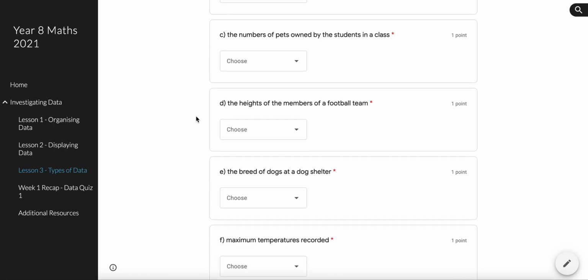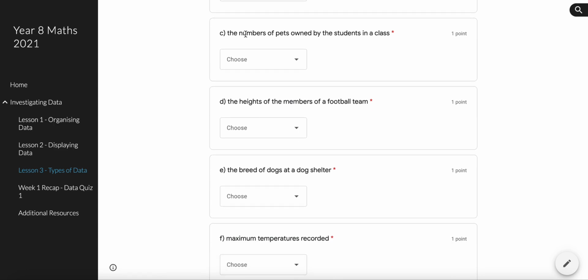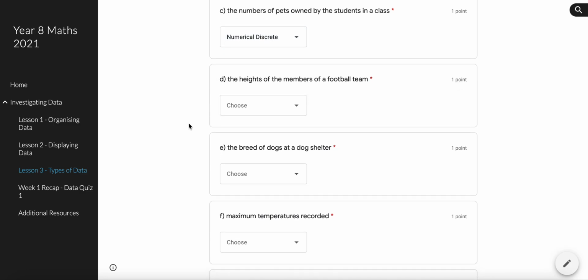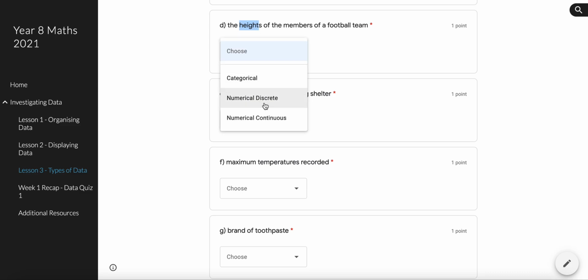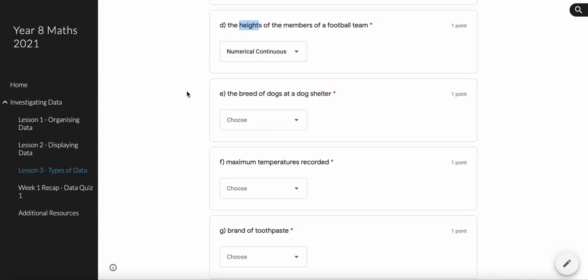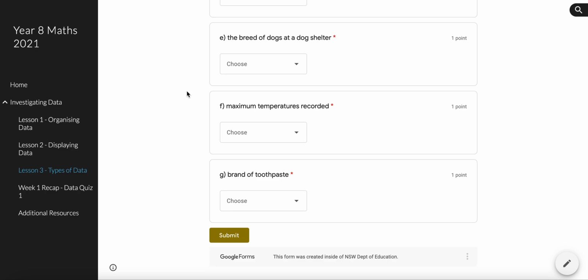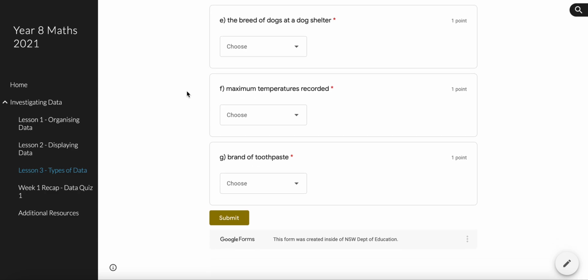The numbers of pets owned by the students in a class. Numerical because of this keyword here, numbers. And we're not measuring the number of pets, we are counting the number of pets, so it's discrete. The heights of the members of a football team. Now, first of all, is a height a number? Does height deal with numbers? Yes, so it's not categorical, it's going to be one of these 2. Then we have to ask ourselves, are we counting the heights or are we measuring the heights? The answer is we're measuring. So it's continuous.